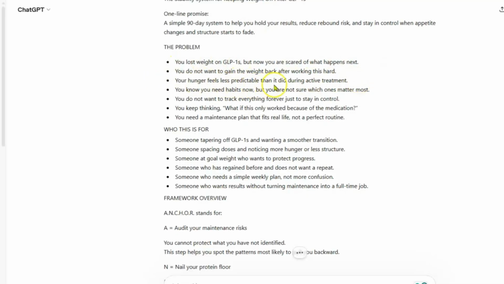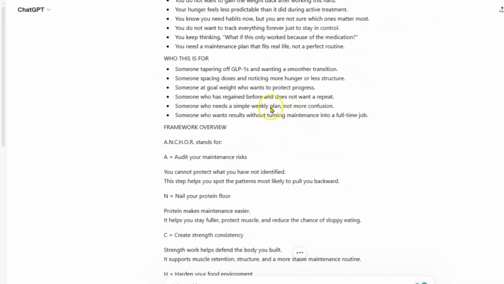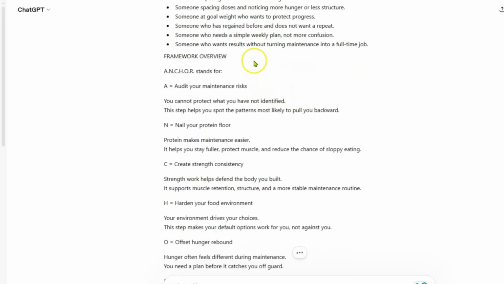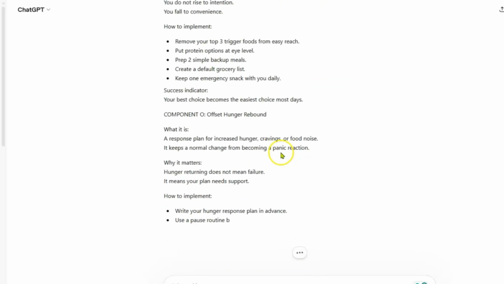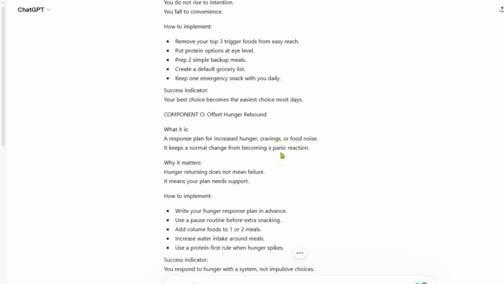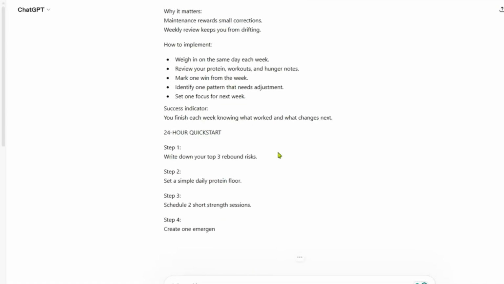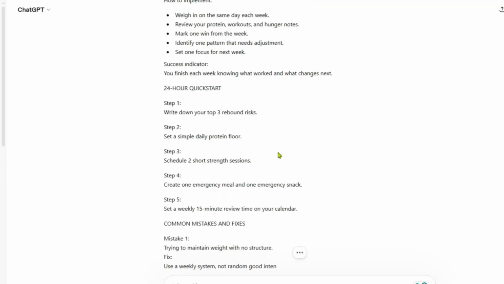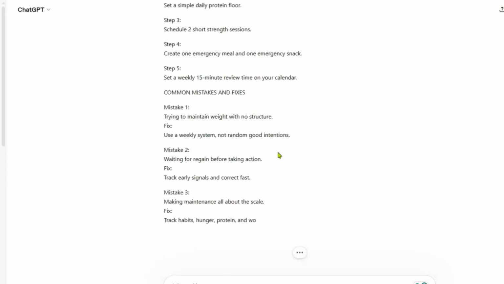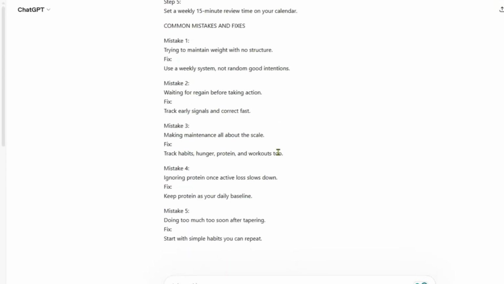Your hunger feels less predictable, and so forth and so on. Who's this for? The framework overview. Anchor stands for, and it gives you all of this stuff here. And so this is a PDF that you can use to give away. You can sell it. You can do whatever you want to. But this is the actual workbook.